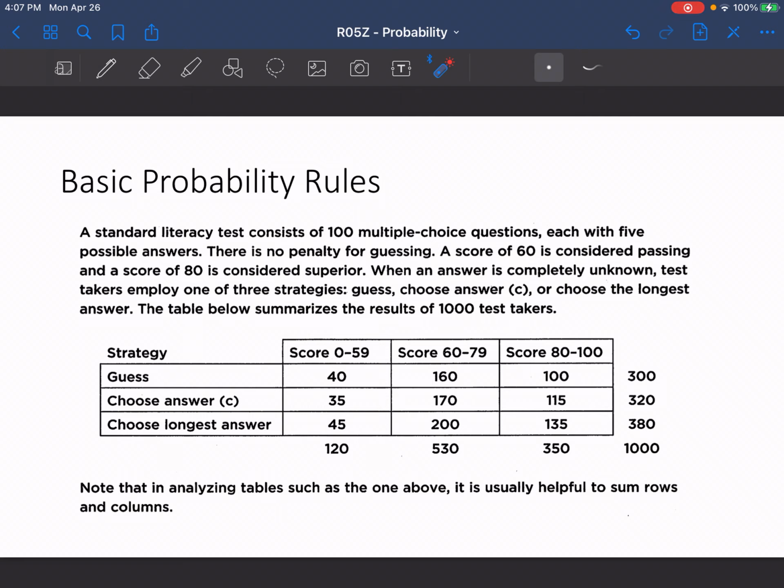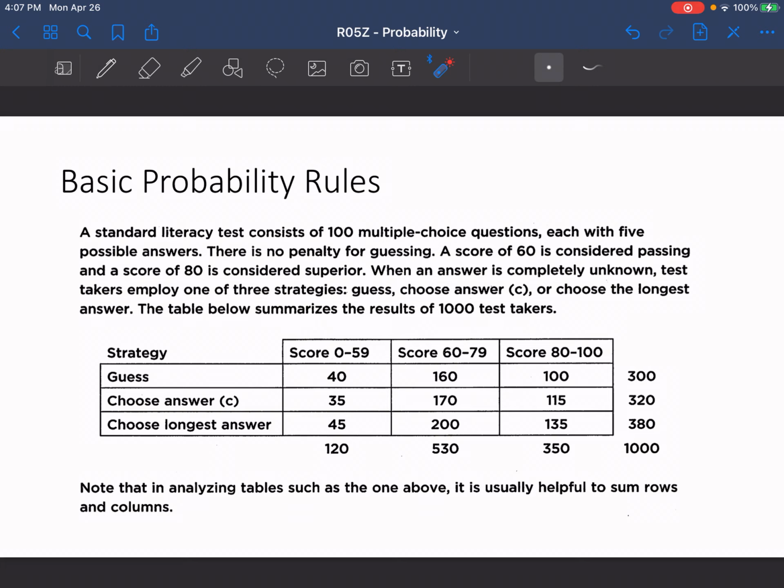A standard literacy test consists of 100 multiple choice questions, each with 5 possible answers. There is no penalty for guessing. A score of 60 is considered passing, and a score of 80 is considered superior. When an answer is completely unknown, test takers employ one of 3 strategies: guess, choose answer C, or choose the longest answer. The table below summarizes the results of 1,000 test takers.